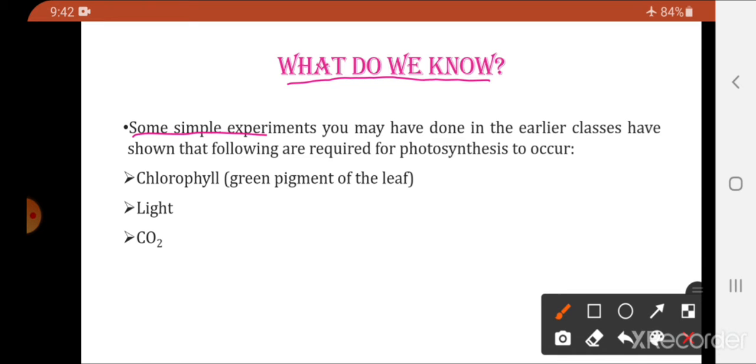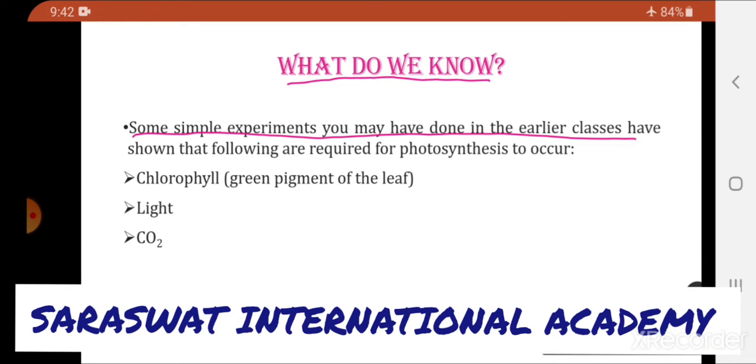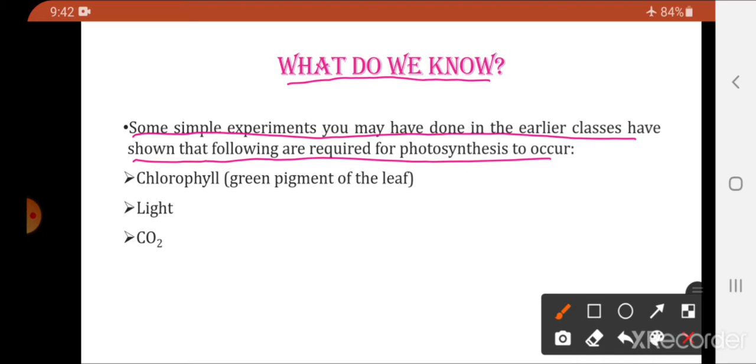Some simple experiments you may have done in earlier classes have shown that the following are required for photosynthesis to occur. During your lower standards, you might have studied certain experiments, and from those experiments you might have come to the conclusion that there are certain requirements of photosynthesis. Which are those requirements? First is chlorophyll, which is the green pigment of the leaf. The second one is light, whose main source is the sun, and the last thing is carbon dioxide.